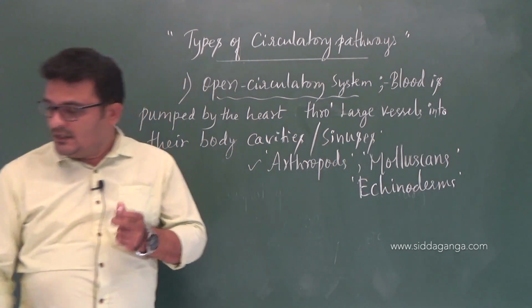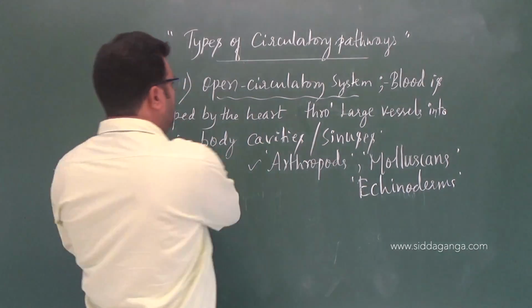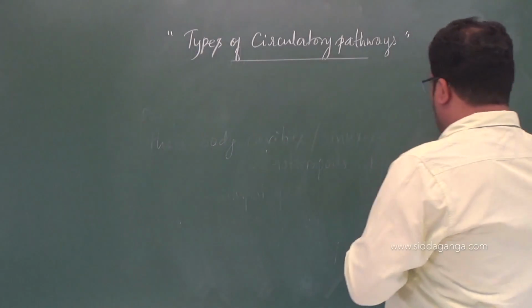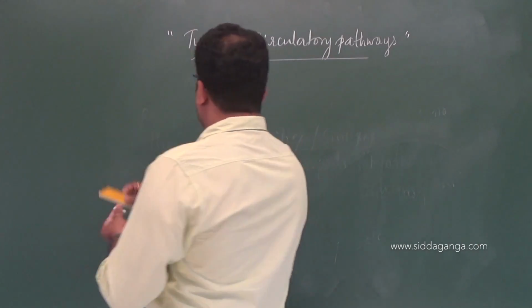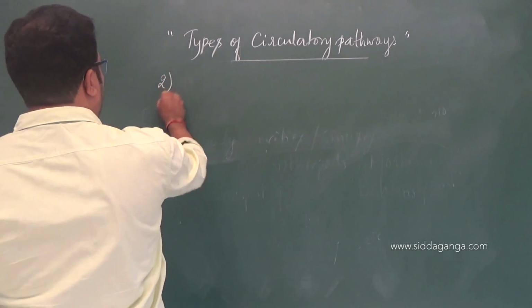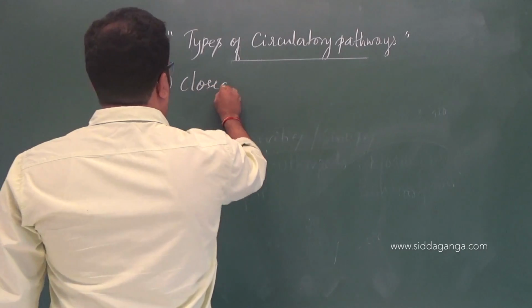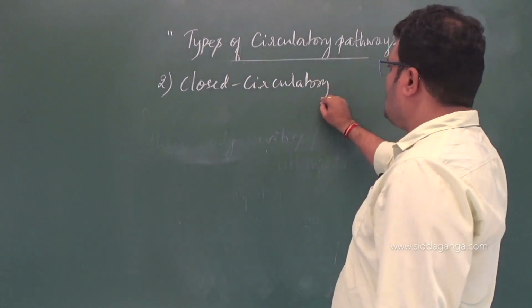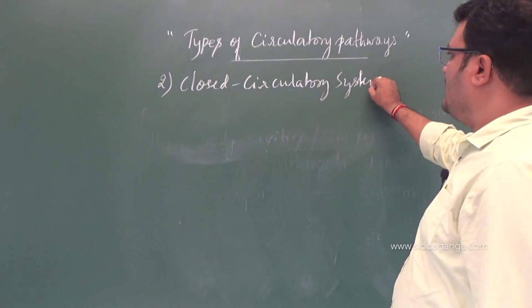circulatory system. In the closed circulatory system, the blood is pumped by the heart. Note down please. Second one is closed circulatory system.